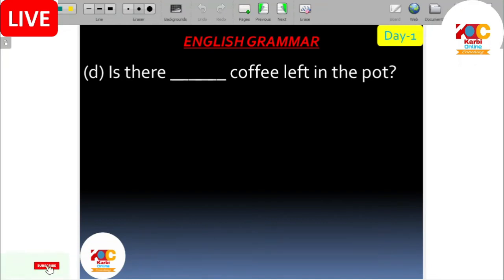Number D. Is there any coffee left in the pot? Now, I have explained lots of things about this in a previous class regarding this question. Regarding this question, we have two words: one is any and the other is some.